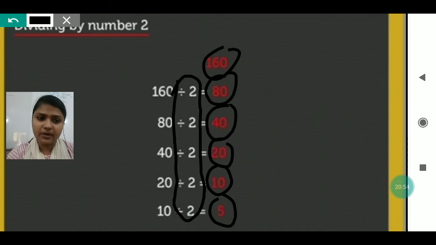And 10 divided by 2 is 5. So sometimes we add the same value, sometimes subtract, sometimes multiply, or sometimes divide by the same value to follow the pattern.